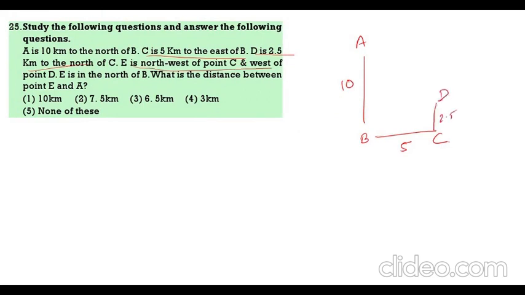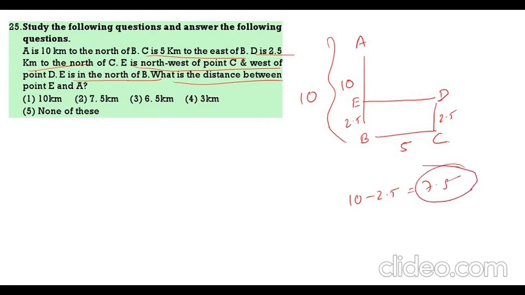E is to the northwest of C and west of D. E is to the north of B. So E is exactly to the north of B. That means E will come here. E is northwest of C and E is to the west of D. What is the distance between E and A? Now between A and B this is 10. Between E and B this is 2.5. Now between A and E, 10 minus 2.5, that is 7.5. 7.5 is the correct answer.